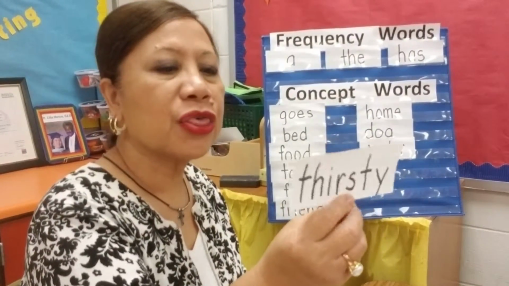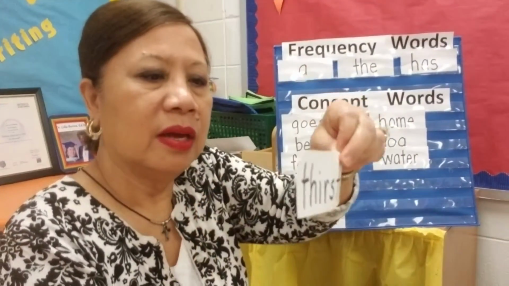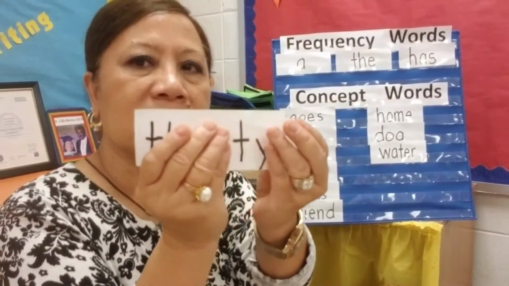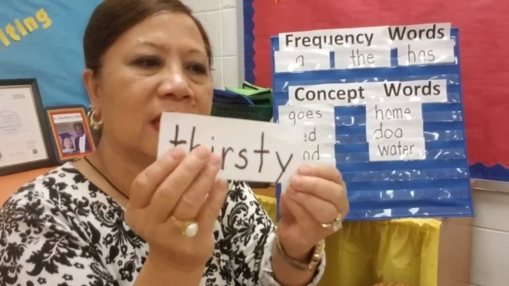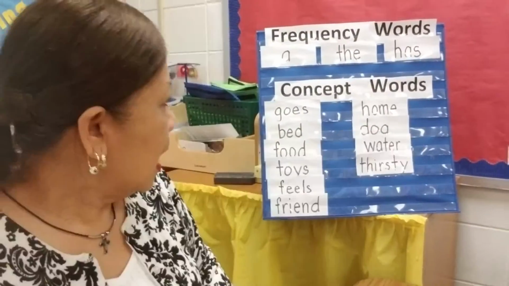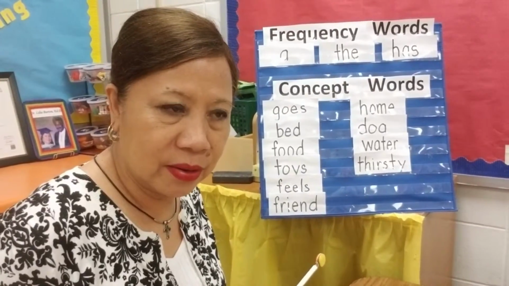What is this word? We don't know. Let's sound it out. Thirsty. Okay, so what is this word? Thirsty. Let's put all these words in ABC order. That means it's an alphabetical order.